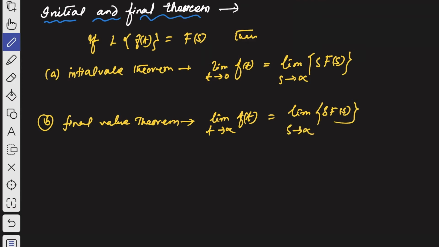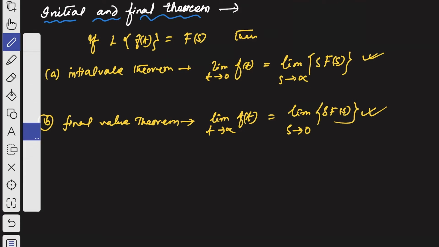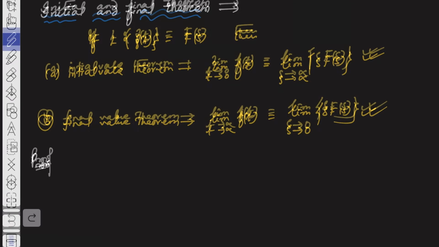So remember this. Sorry, not s tends to infinity, s tends to 0, right? So this is by the initial value theorem, and this is by the final value theorem. Now let us prove these two one by one. So first let us prove the initial value theorem.